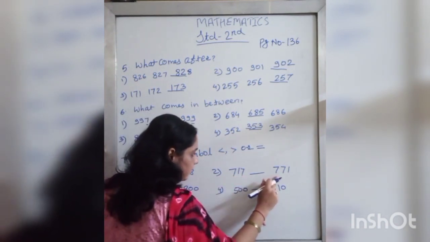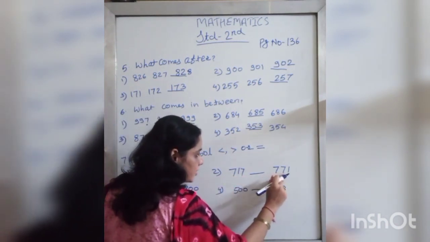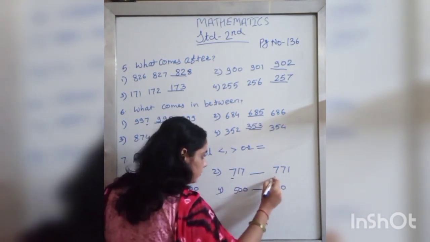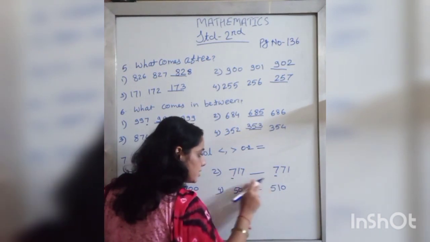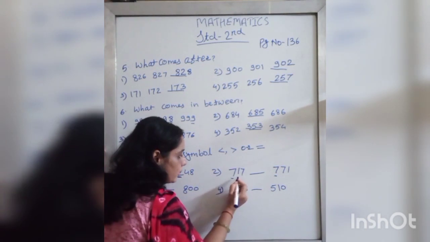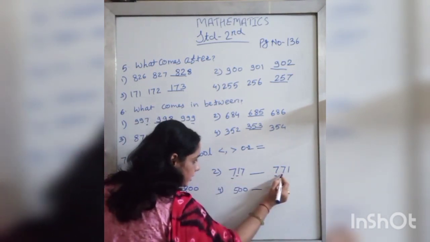717 and the next number is 771. Start comparing from the 100th place. Here the numbers are same. Then what do we do next? We'll move to the 10th place.